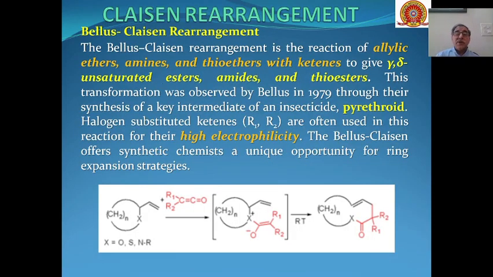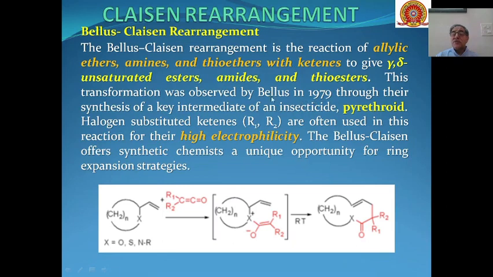The next is Ballast-Clasher rearrangement. This reaction takes place in the case of allylic ethers, amines, and thioethers with ketenes. And the product of this reaction is gamma delta unsaturated esters, amides, and thioesters.